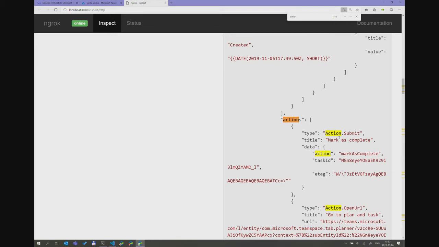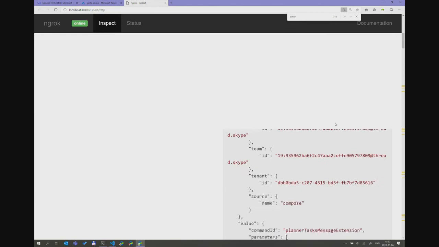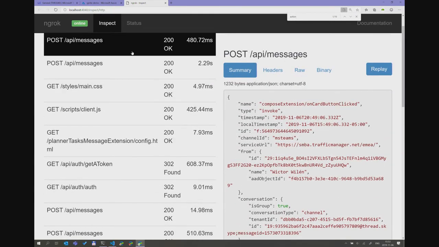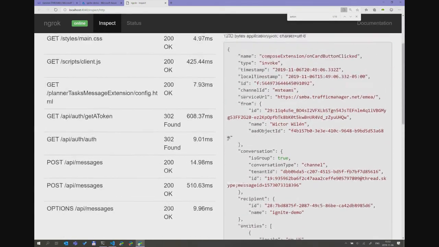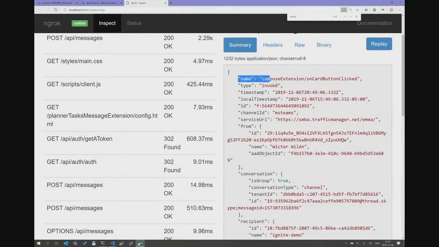But the key thing here, another really bad thing about using these kind of tasks, is if you have multiple messaging extensions, you will send this command to all of them. So you need to keep track of which card actually sent it to the information here. And also, you need to be careful about what information you have in here, of course. To give you an example of that, if we scroll back to the last one, which was that mark as complete, in that case, it's a little bit different.